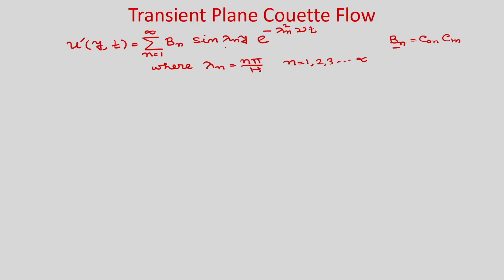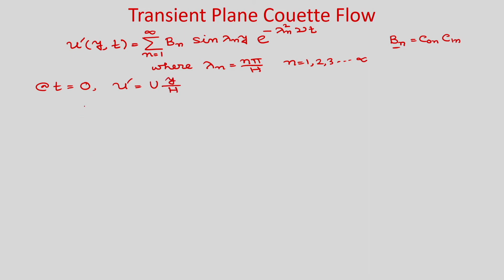So, now we need to find the other constant b n, and that we will find by applying the initial condition and the orthogonal property. Okay. So, from here if you put the initial condition that at t equal to 0, u prime is equal to u y by h, right.